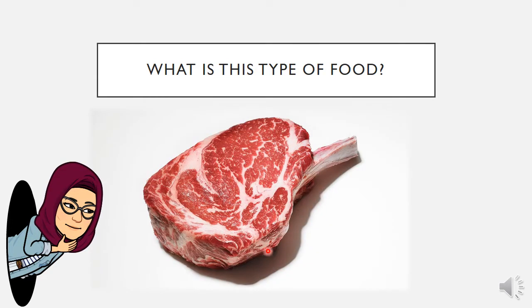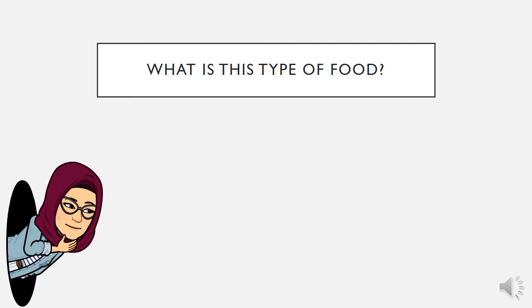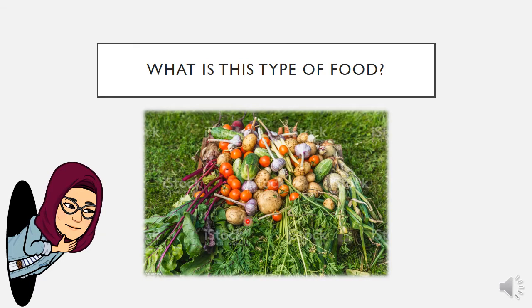So, what is this type of food called? What is this called? Do you know? This is called meat. Can you say meat? Repeat after me. Meat. Let's look at this next picture. What are these? These are plants. Plants are also called herbs. So this type of food is called plants. Repeat after me. Say plants or say herbs.